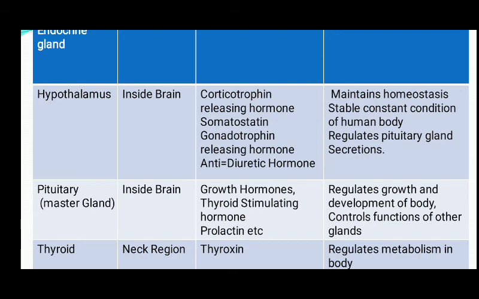And the hypothalamus helps in maintaining homeostasis. Homeostasis means it helps in maintaining balance of our body, and it also helps in maintaining stable constant conditions of a human body. And the function of the hypothalamus is that it also regulates the secretion from the pituitary gland. Thus we can say the hypothalamus controls the pituitary hormones.